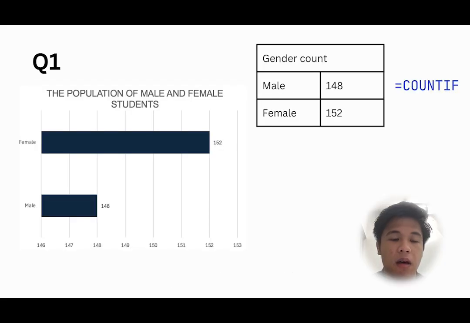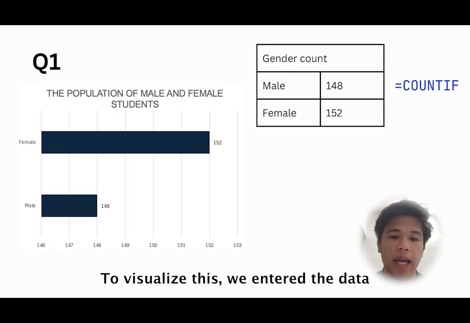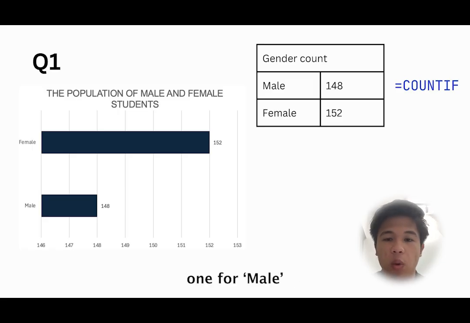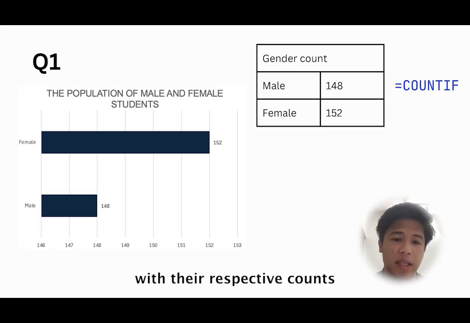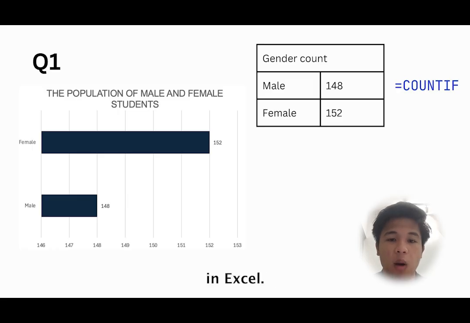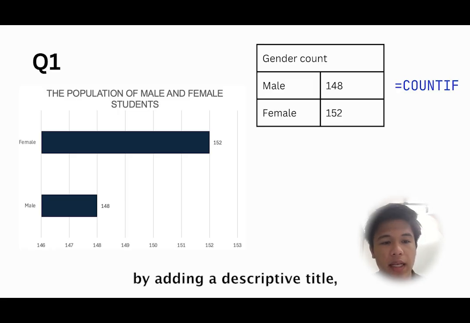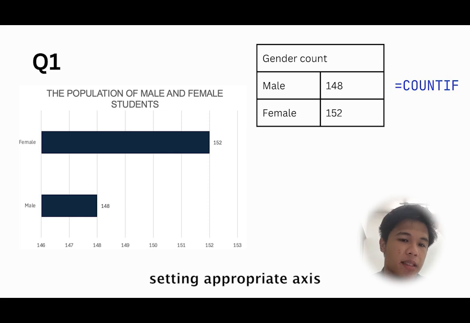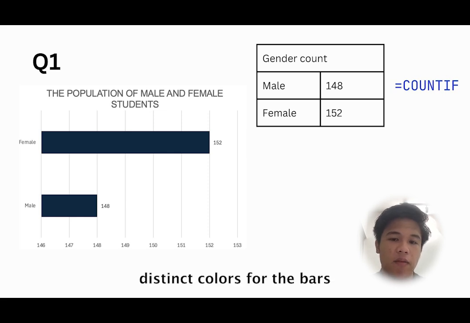statistics. From the data that we have, we observe a nearly balanced gender distribution with 152 females and 148 males. To visualize this, we enter the data into two columns, one for male and one for female, with their respective counts in Excel. We then selected this data and inserted a clustered bar chart from the Insert tab. We customized our chart by adding a descriptive title, setting appropriate axis labels, and choosing distinct colors for the bars to